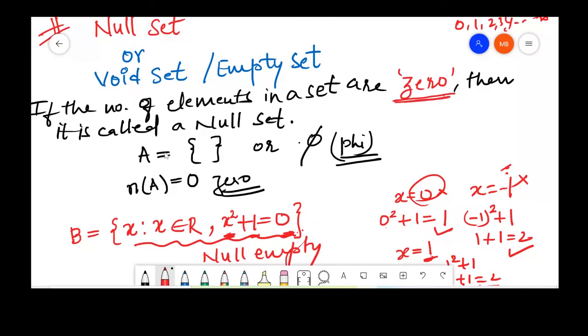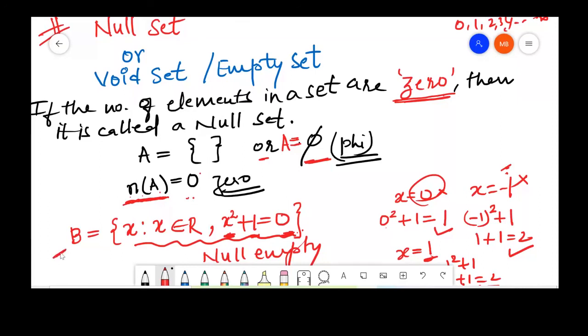It will be represented as A is equal to just the curly brackets, with no elements inside, or simply by A is equal to the Greek letter phi. We write the number of elements in A is equal to 0.